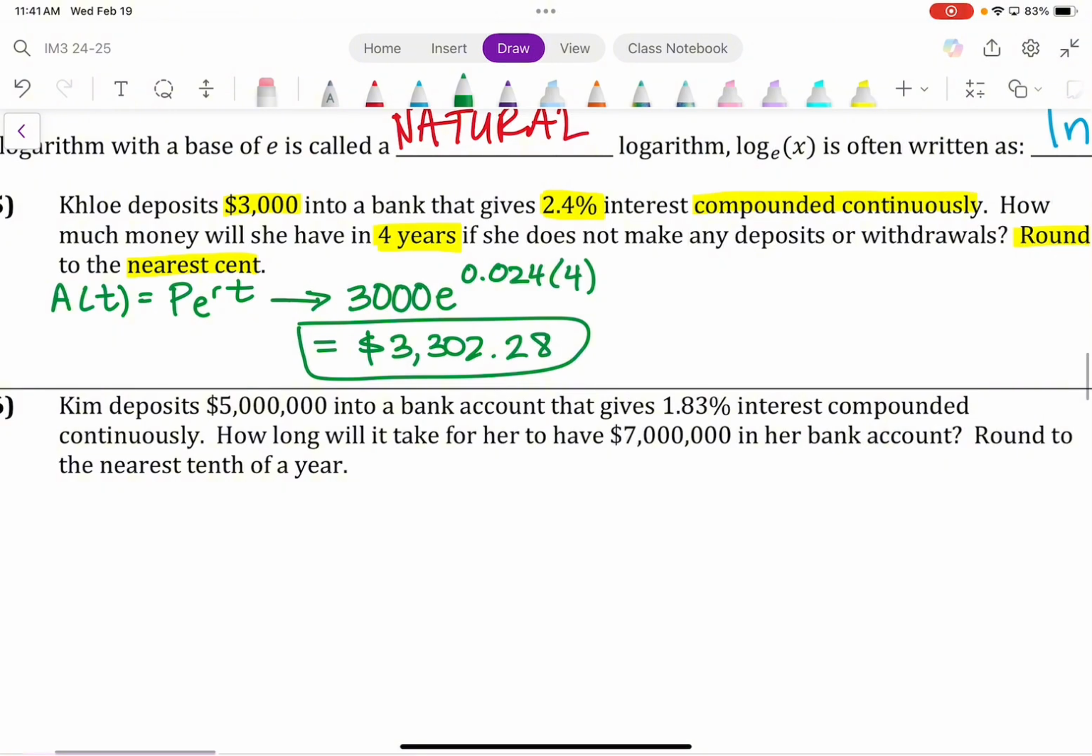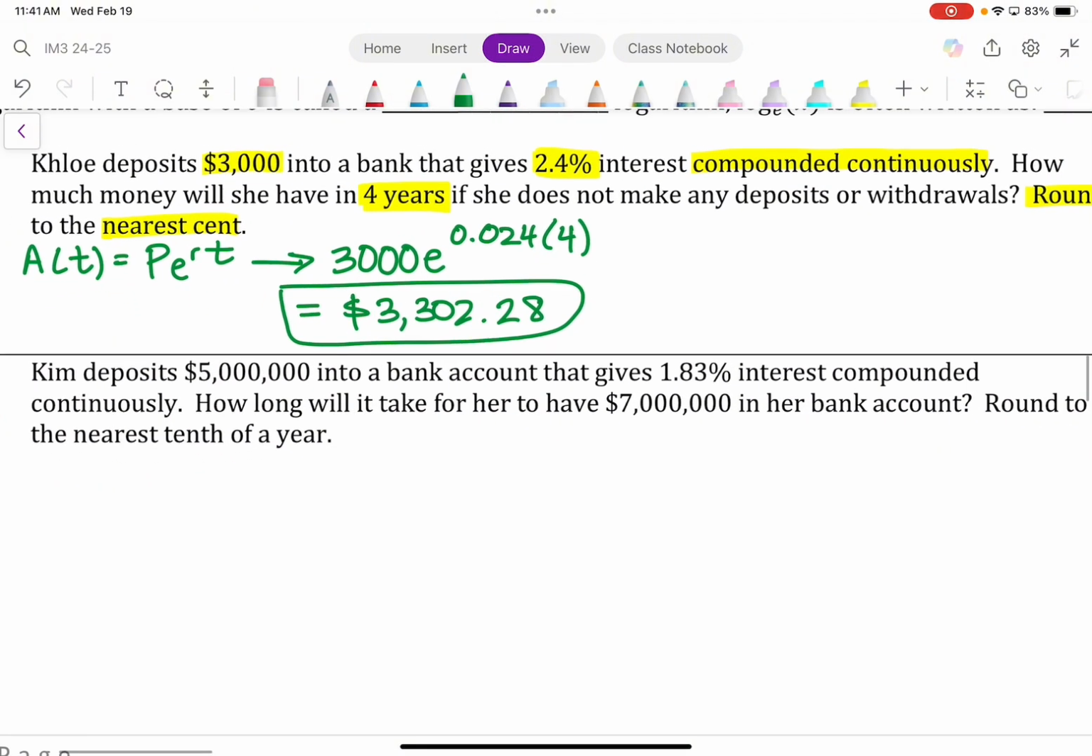I'm going to go ahead and read the word problem, and we're going to do the same thing. We're going to analyze the important things here. Kim deposits $5 million into a bank that gives 1.3% interest compounded continuously. How long will it take for her to have $7 million in her bank account? All right, let's go ahead and highlight the important information here.